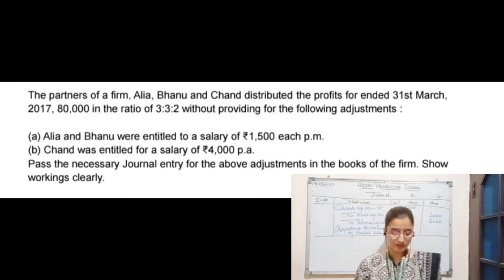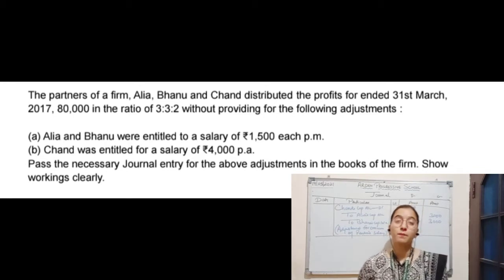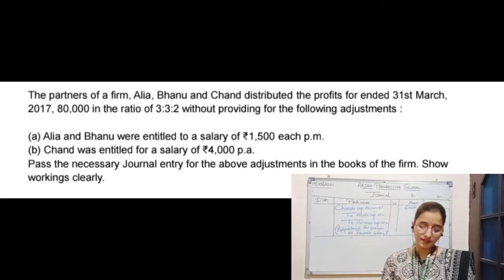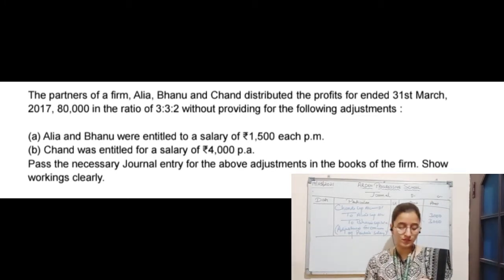Alia and Bhanu were entitled to a salary of 1500 each per month and Chand was entitled to a salary of 4000 per annum. Pass the necessary journal entry for the above adjustments in the books of account and show your workings clearly.